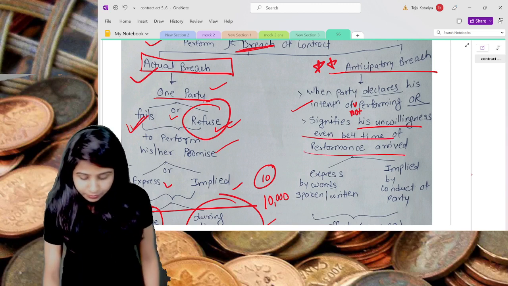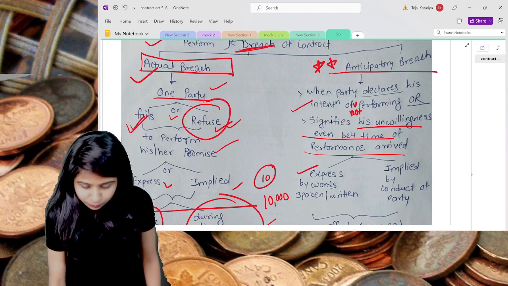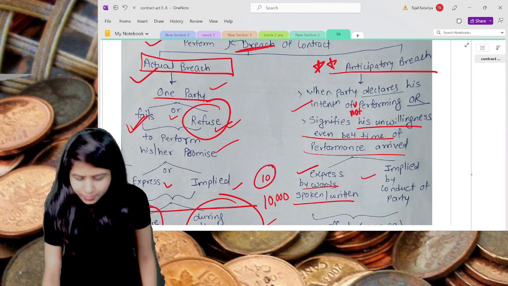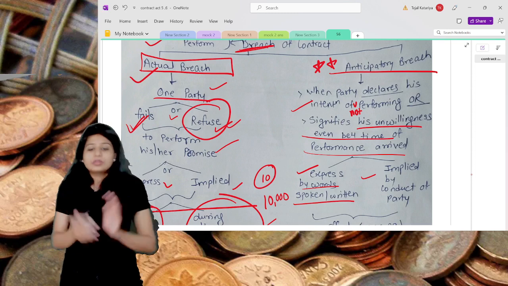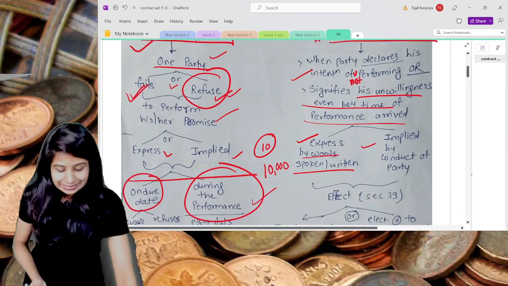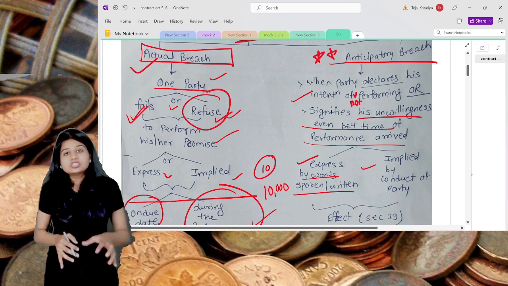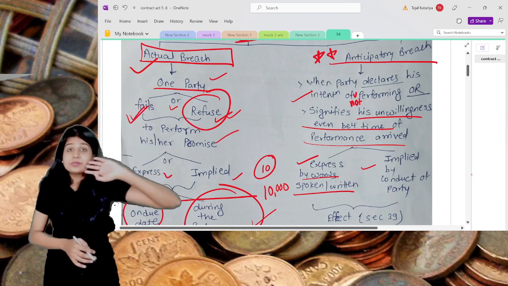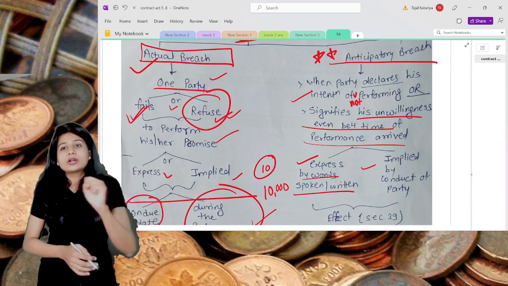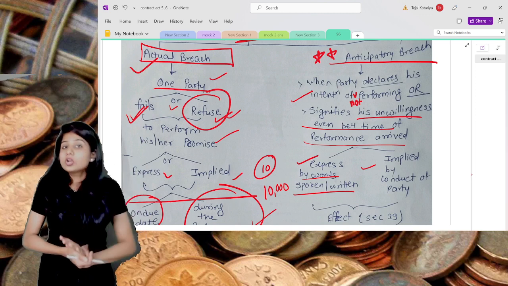Even before the time of performance arrived, either expressed by words spoken or written, or by implied ways, that means by the conduct of the parties. Now understand, anticipatory breach is nothing but what? It's not an actual breach, it's anticipatory. Anticipatory means you are predicting that one of the parties will not perform the contract.